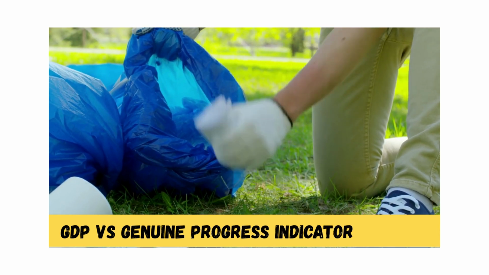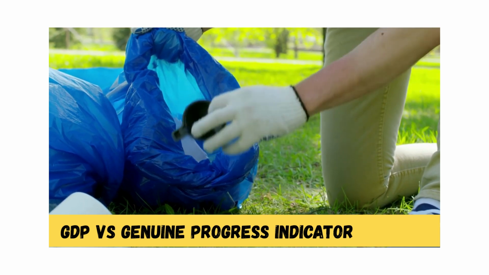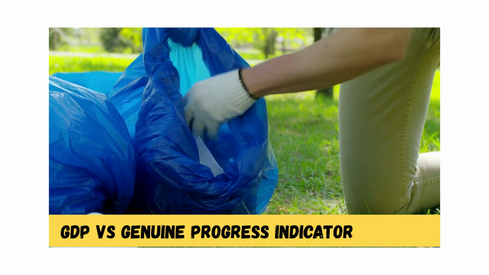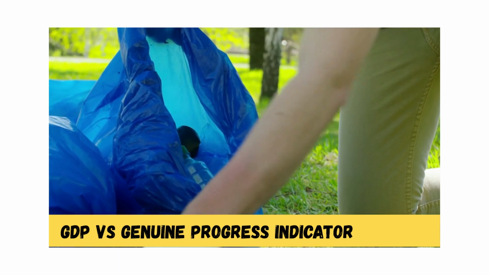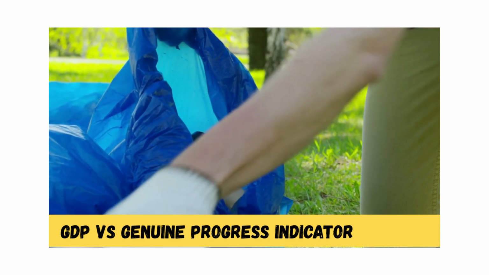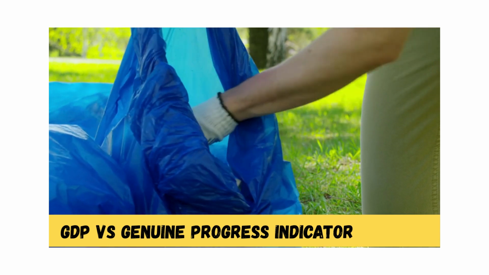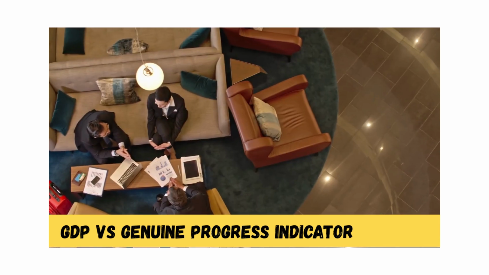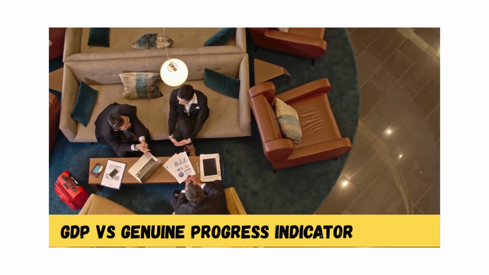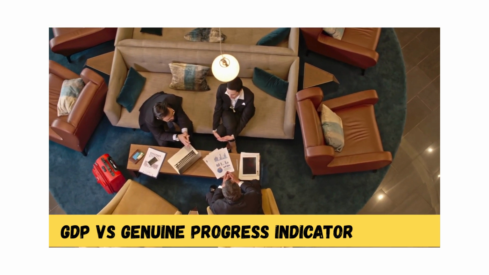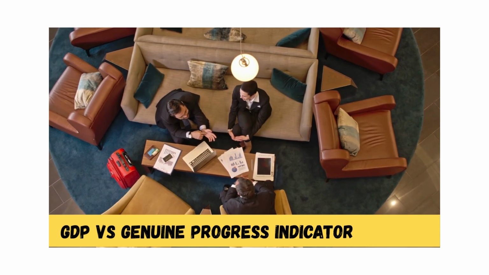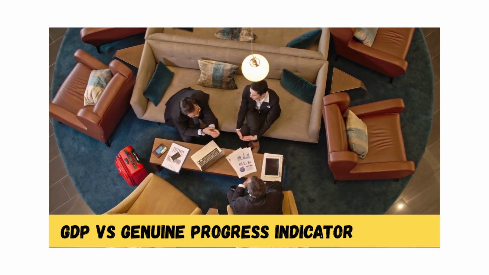Genuine Progress Indicator, GPI, is another metric that aims to create a more holistic picture of the economy. It includes social and environmental elements. It subtracts negative costs like pollution and crime from economic growth. For example, in GDP, spending on prisons or security or pollution cleanup might boost the numbers, but GPI recognizes these as societal and environmental losses.